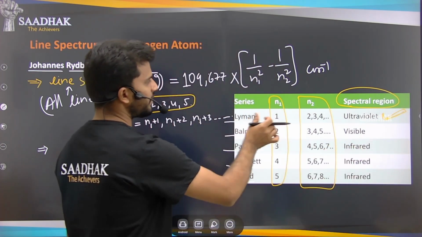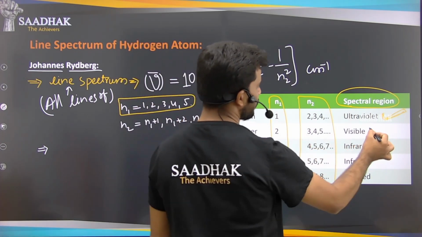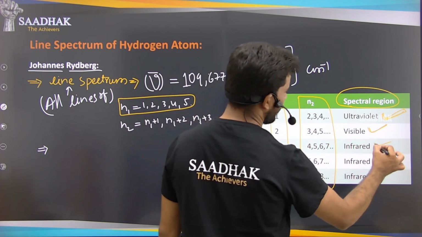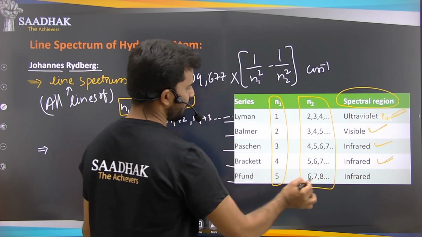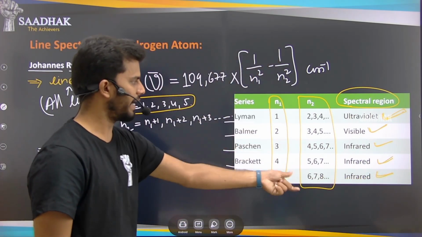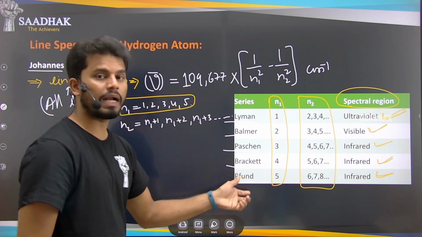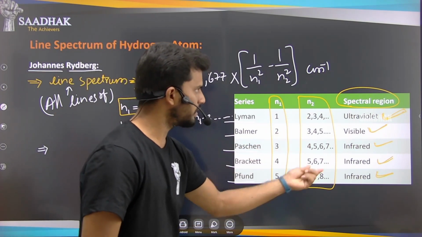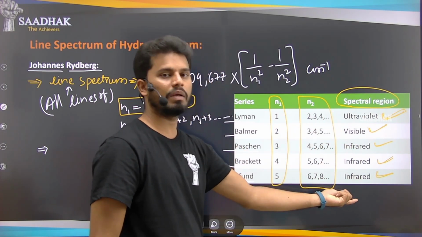So the Lyman series is in the ultraviolet region, the Balmer series is in the visible region, the Paschen series is in the infrared, Brackett also in the infrared, and Pfund also in the infrared. Depending on the line spectrum formed by these atoms, the region in which they fall can be easily remembered this way.